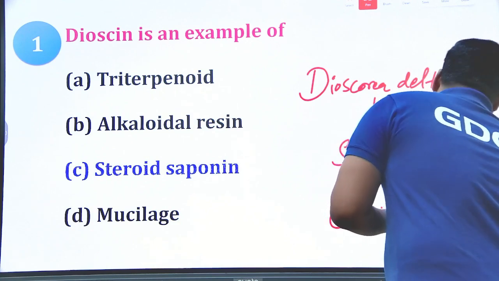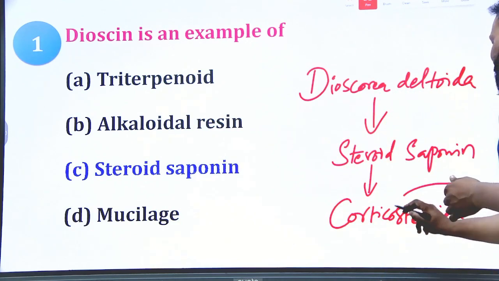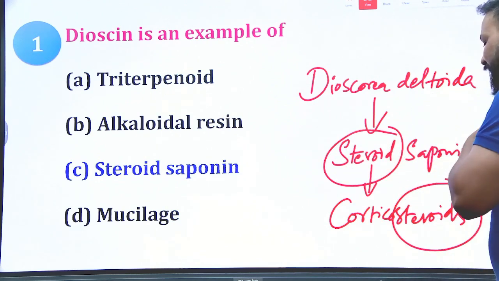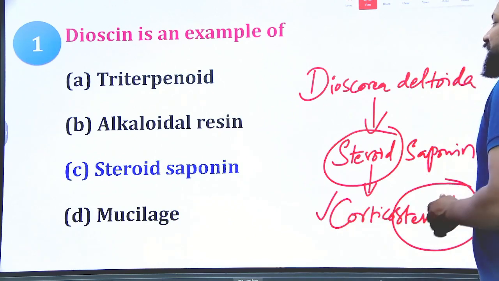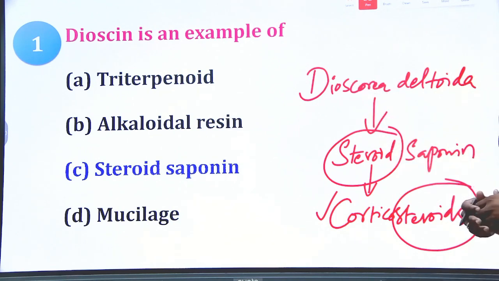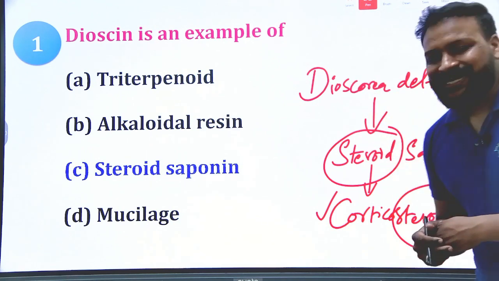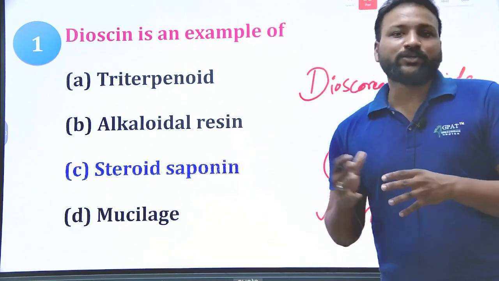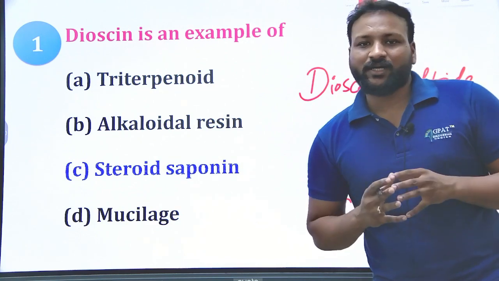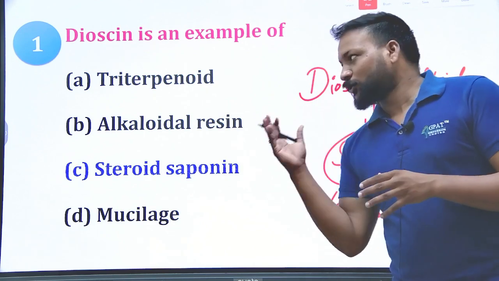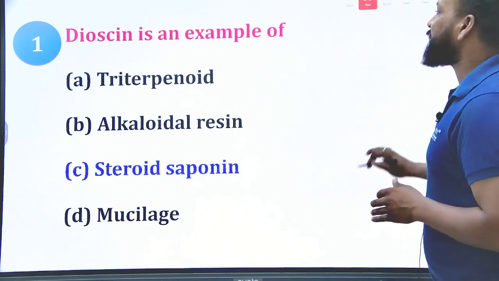So based on the use also you can easily remember this is a steroidal saponin. That's the reason it is used as a precursor for the corticosteroids, dear aspirants. Yes, because of the steroid nucleus, it is used as a precursor for most of the steroidal hormones or corticosteroids. Okay, so that was the right answer, dear aspirants.